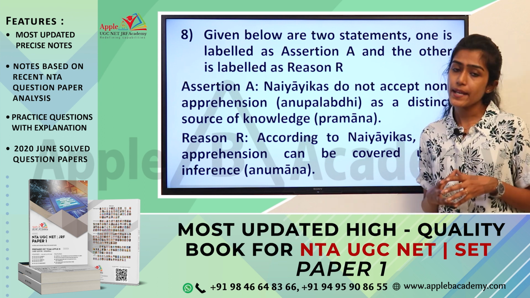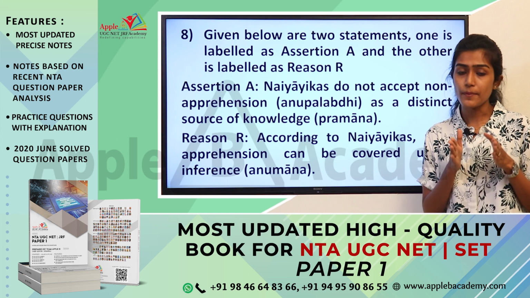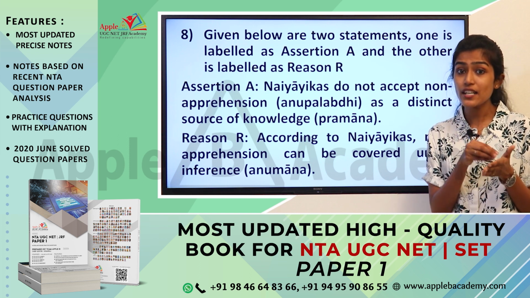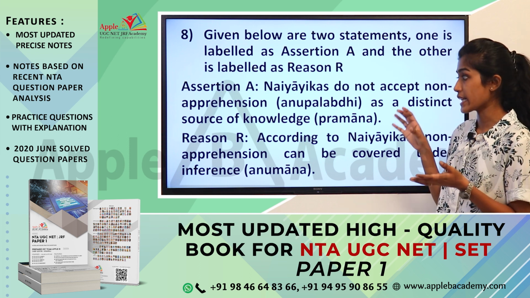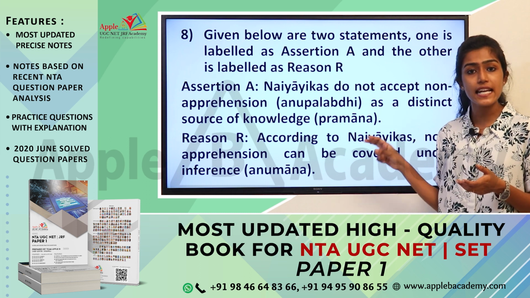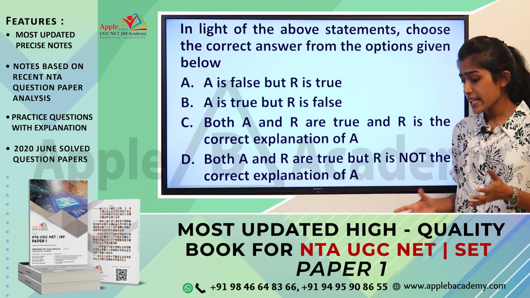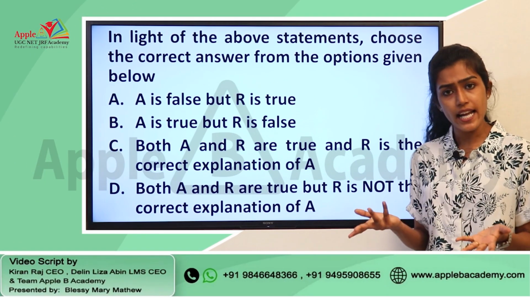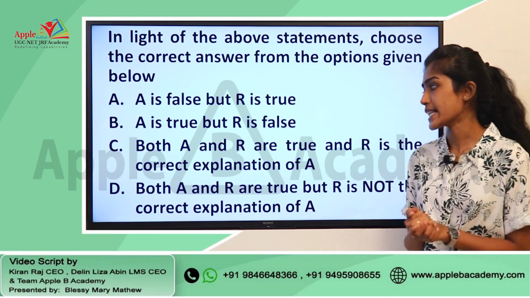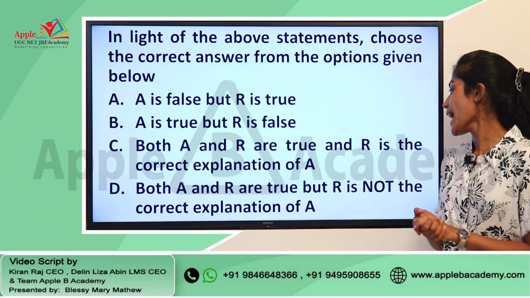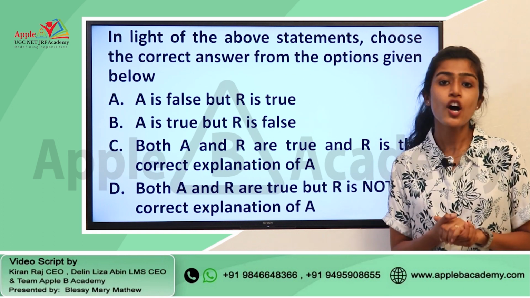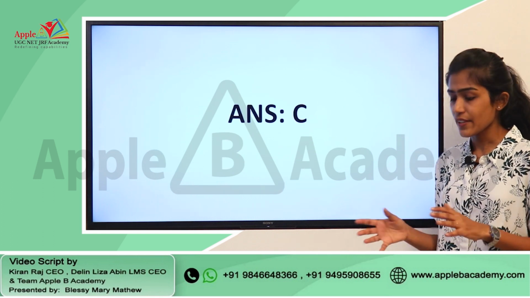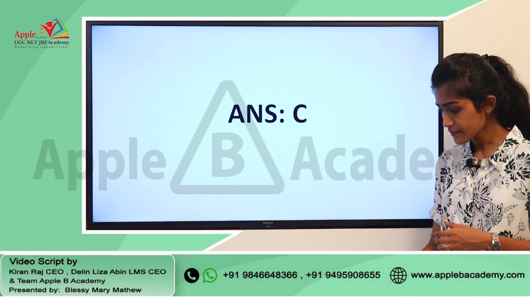As I have already mentioned, this is particularly from the module logical reasoning and from Indian logic, if you look into these statements specifically. Obviously, if you consider the options given, the right answer for this question is option C, that is both A and R are true and R is the correct explanation of A. So, the right answer here is option C.